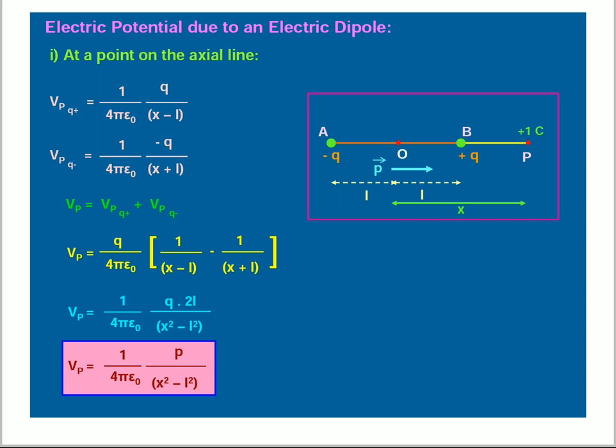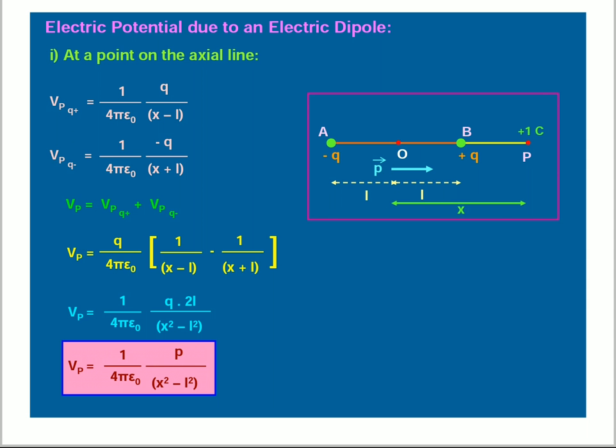Electric potential at P due to the positive charge is equal to 1 by 4 pi epsilon naught Q divided by X minus L, and due to the negative charge is equal to 1 by 4 pi epsilon naught minus Q divided by X plus L.